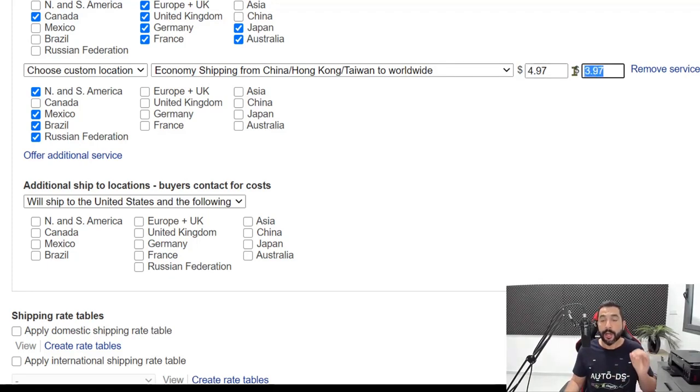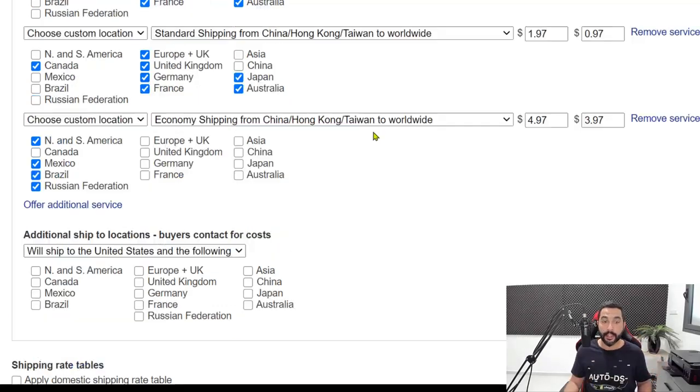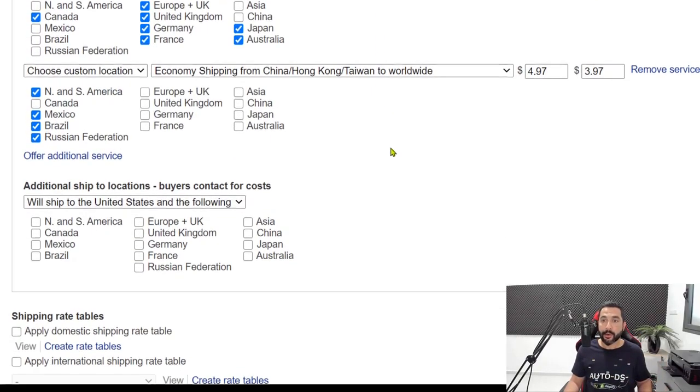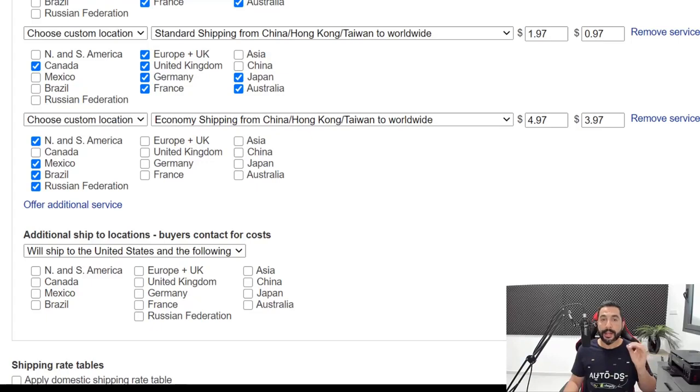And if the customer adds more than the quantity of one, that's going to be a 100% profit margin for us. We're going to charge another $3.97 for each additional quantity, but we won't have to pay that price to AliExpress. So that sums up all of the countries that we can ship to. There's the countries that have free shipping, which is these countries. This is the extra profit from those countries. And these are countries that cost an extra price to ship to them, which we are charging our customers. And for any additional quantity, that will be a 100% profit margin for us.